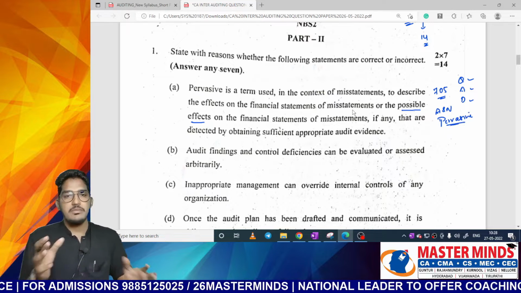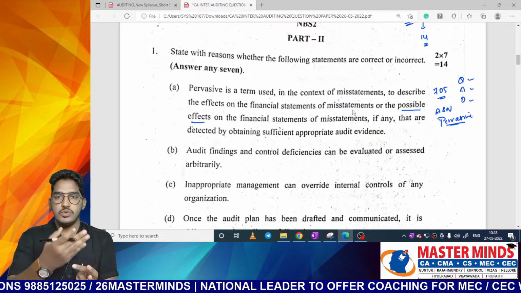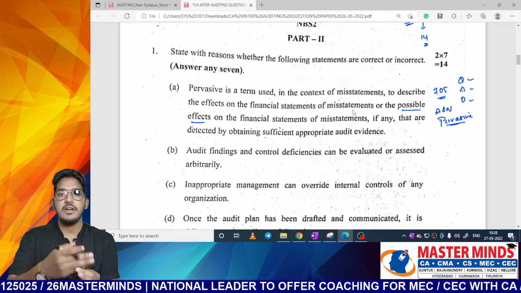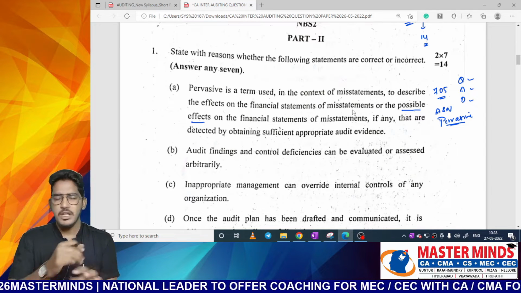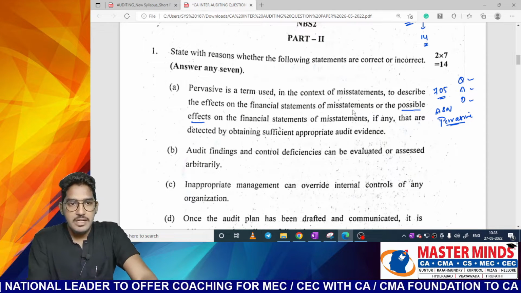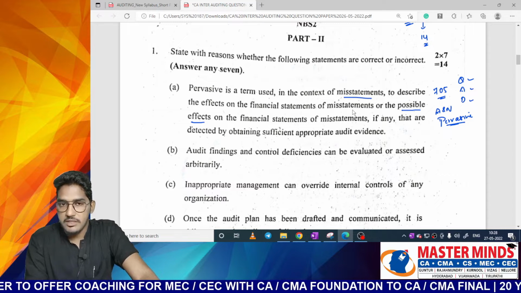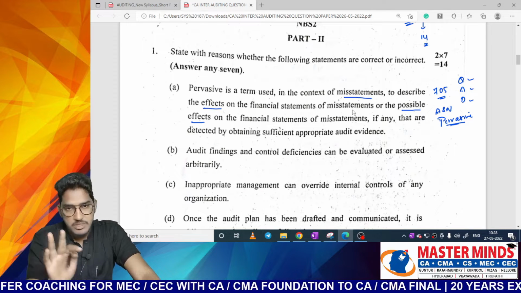So we have seen that a misstatement will be called pervasive if it is not confined to specific items, if it is spread across so many items, or even if it is confined, it represents a substantial portion, and so on. Pervasive definition we have seen. Now what is the question? They are telling that yes, pervasive is used in the context of misstatements. Yes, very much correct, to describe the effects of the misstatements, fine.